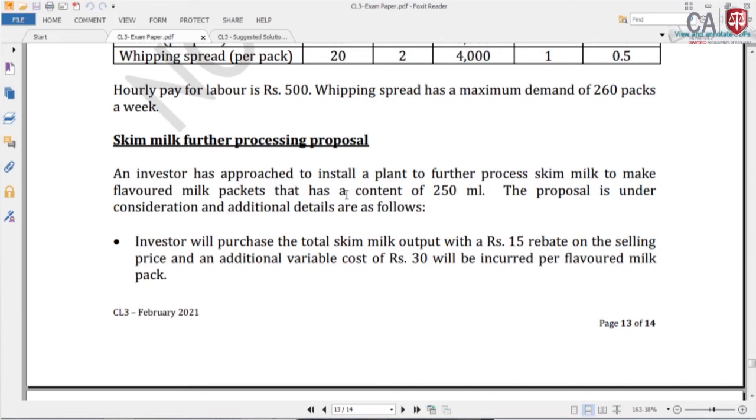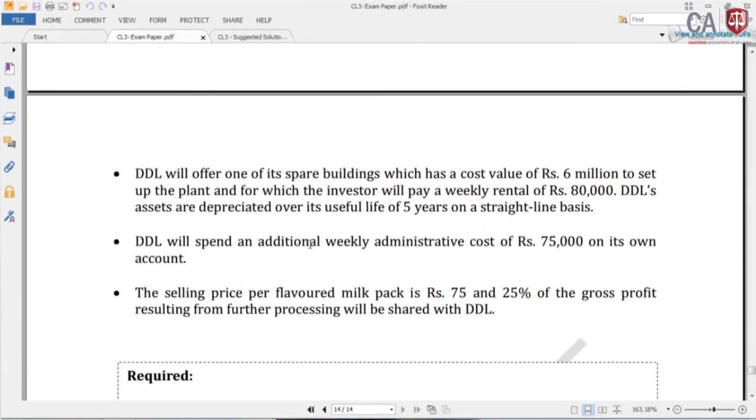DDL will offer one of its spare buildings, cost is 6 million, and they will receive a weekly rental of 80%.